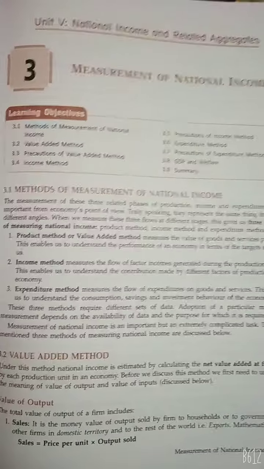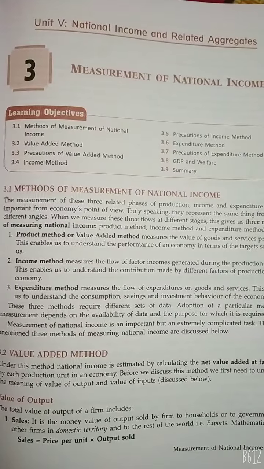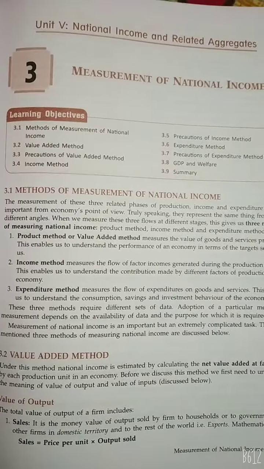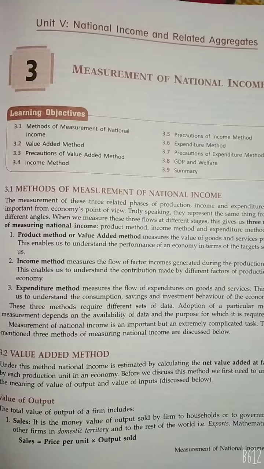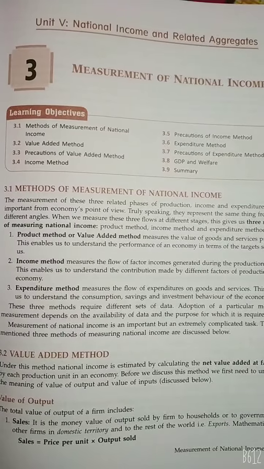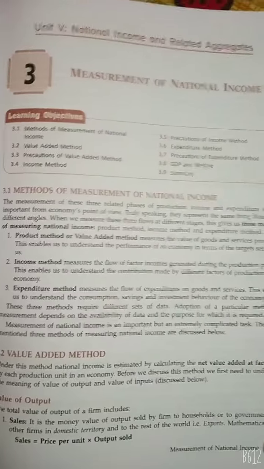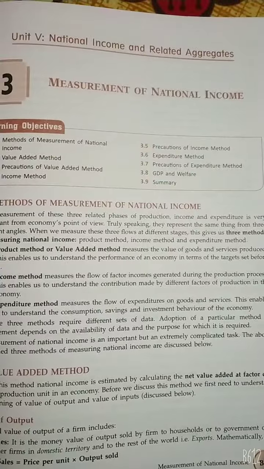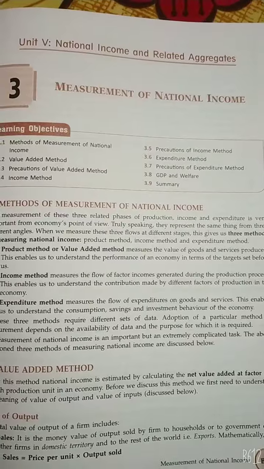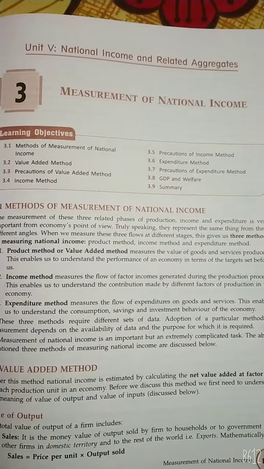In the measurement of national income, we study three methods: the product method, the value added method, the income method, and the expenditure method. They represent the same thing from different angles. We measure these three flows at different stages.